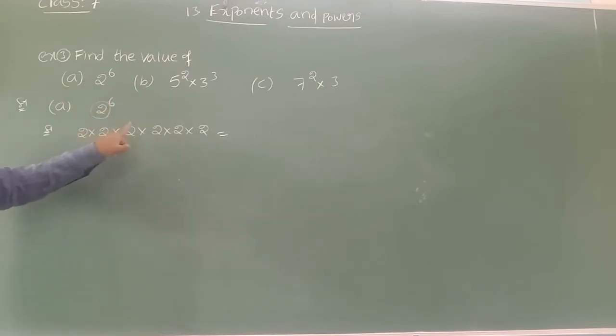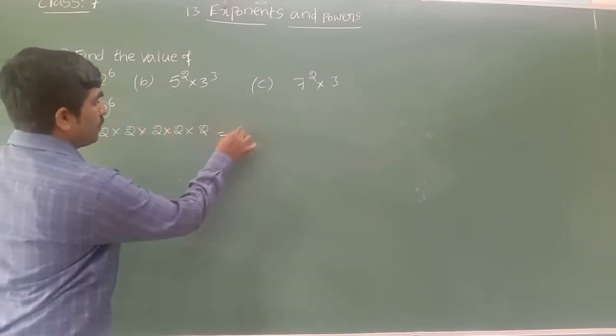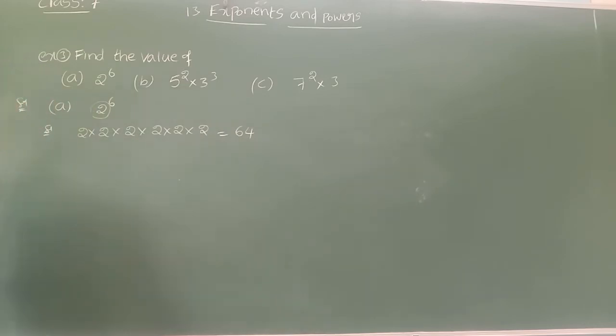2 2s are 4, 4 2s are 8, 8 2s are 16, 16 2s are 32, 32 into 2, 64 I got. Hope it is clear. So the base we need to multiply always. How many times can we multiply? That is based on the power. If the power is 6, the base multiplies 6 times. Power 7, the base multiplies itself 7 times.